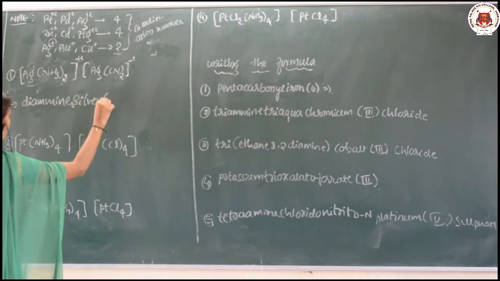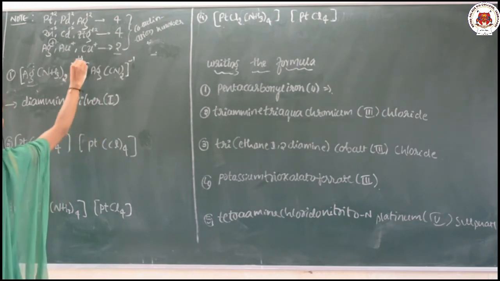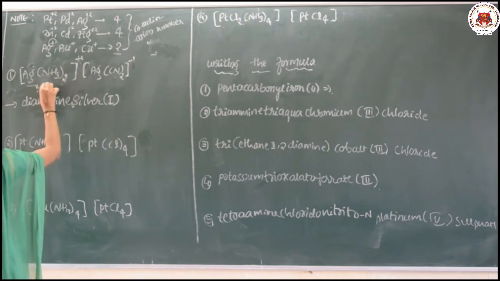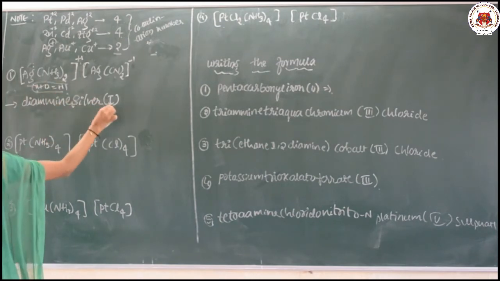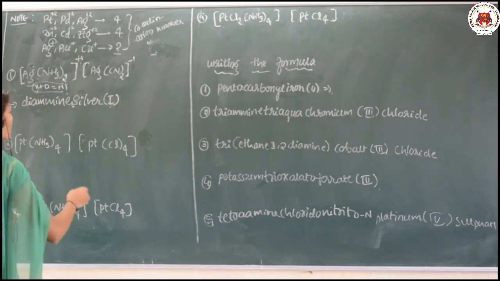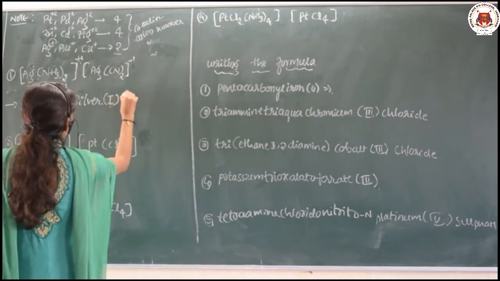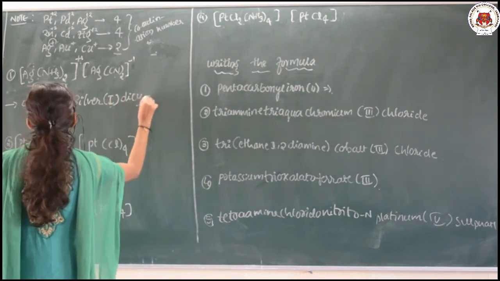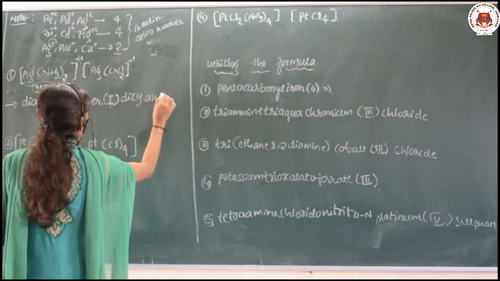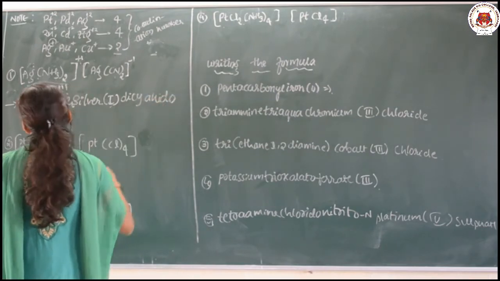What is its oxidation state? X plus 0 is equal to +1, so the oxidation state of silver here is +1. And then what is there? Dicyanide.